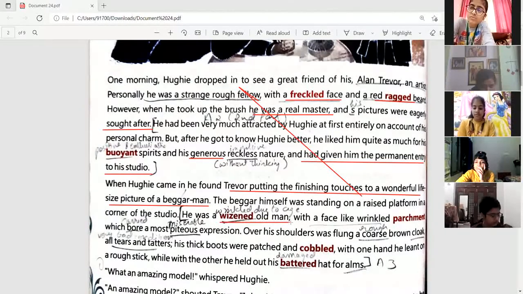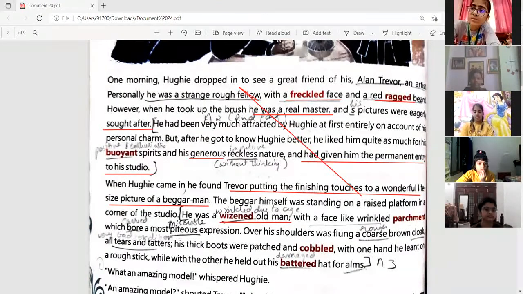Since he was an old man, there were a lot of wrinkles everywhere on his skin, with a face like wrinkled parchment. Do you know the meaning of parchment? Parchment is a very stiff material made from sheep or goat skin, so it looks very rough in nature.